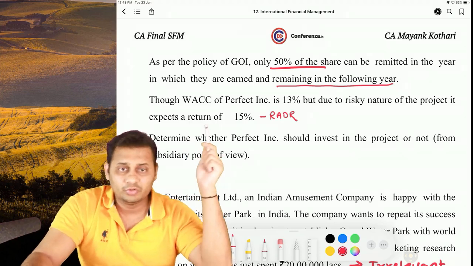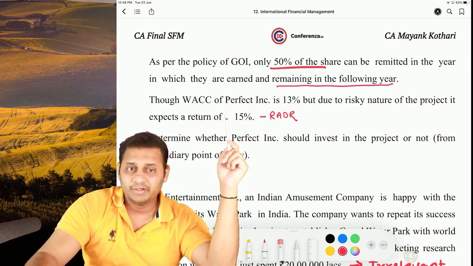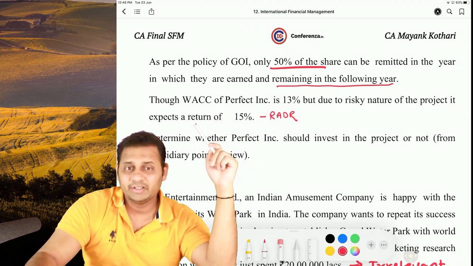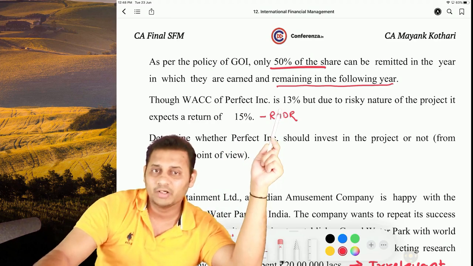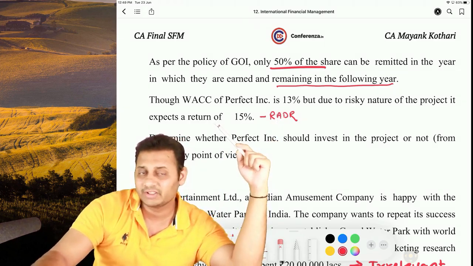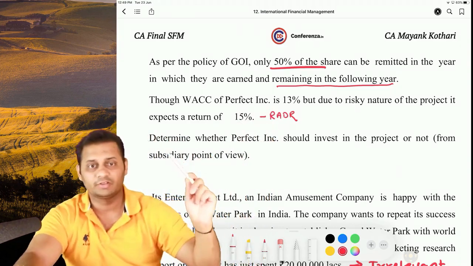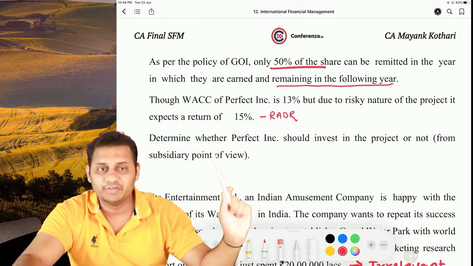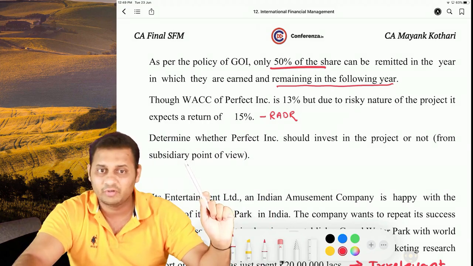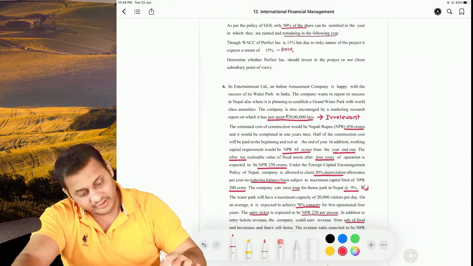Though the WACC of perfect incorporation is 13%, due to the risky nature of the project, it expects to earn a return of 15%. You remember this? We cannot apply the home country discount rate because the risk of this project is higher than our company. So the discounting rate should also be higher. Okay, so we'll discount with 15%. Determine whether perfect incorporation should invest in the project or not from the subsidiary point of view. This was the entire question.